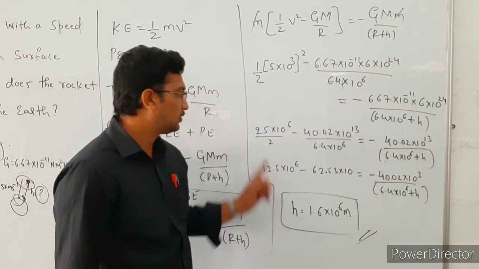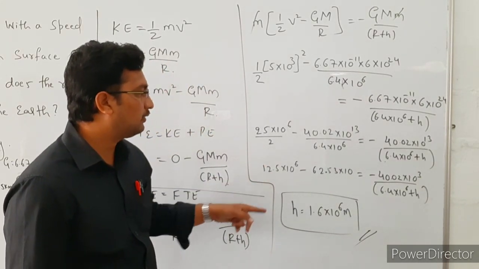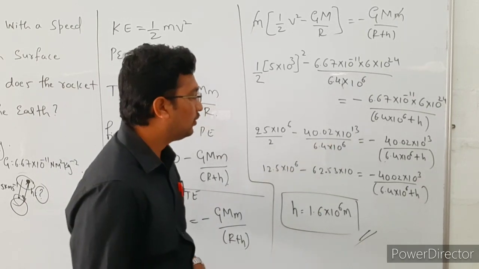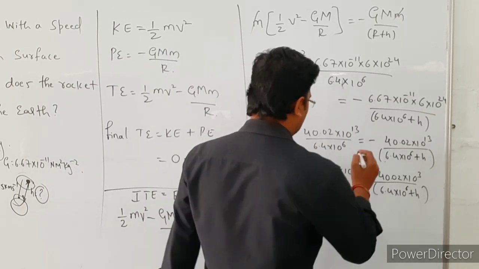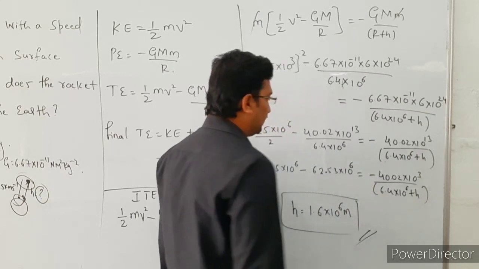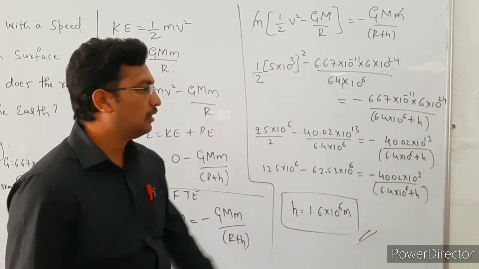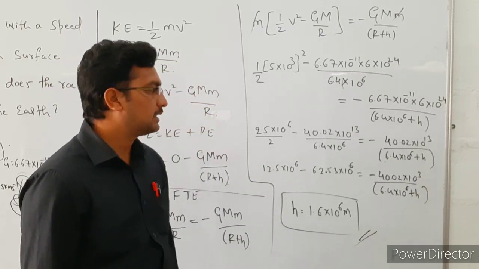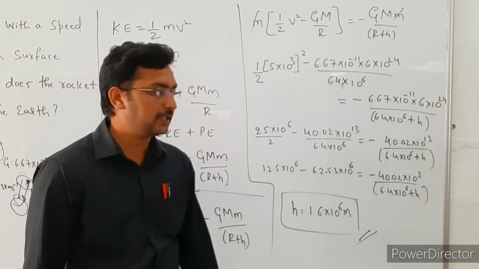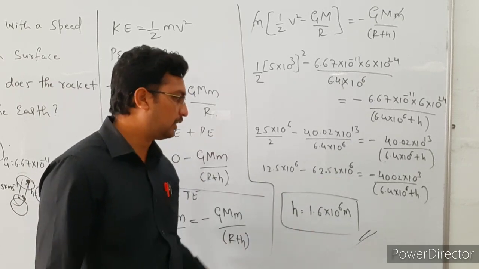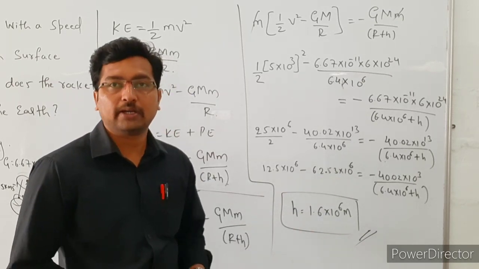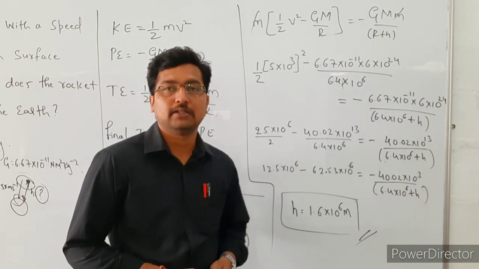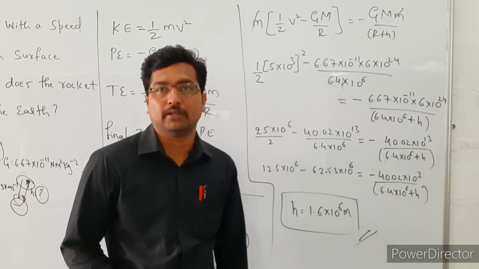So after that, 25 divided by 2 is 12.5 into 10 to the power of 6, and this value is 62.53 into 10 to the power 6, right. So that is equal to minus 40.02 into 10 to the power 3 divided by 6.4 into 10 to the power of 6 plus h. Simplify this one, we will get h is equal to 1.6 into 10 to the power 6 meter, right. So this is the solution of this problem.